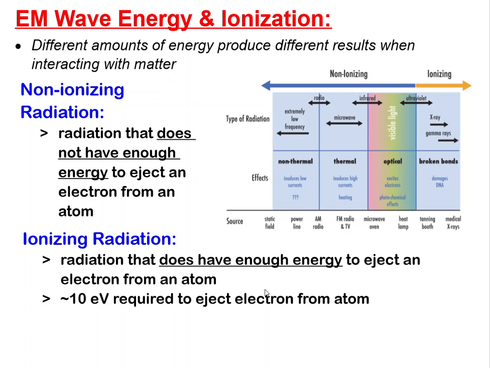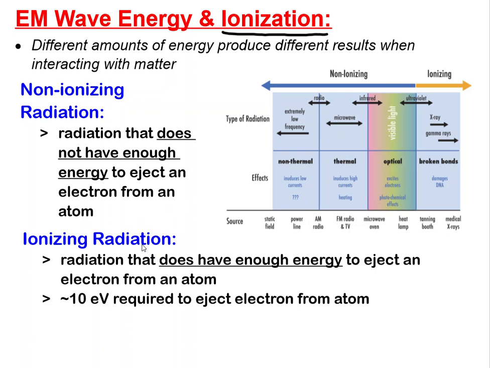And so we differentiate between them. We talk about ionization. Electromagnetic waves with enough energy have the ability to ionize an atom, but not all do. So one type is non-ionizing radiation, which doesn't have enough energy to eject an electron from an atom.